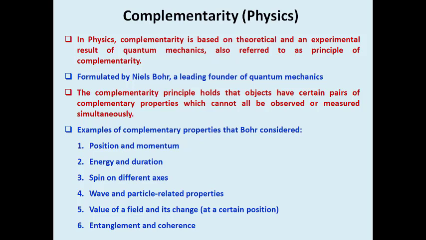Likewise, energy and duration, spin on different axes, wave and particle related properties, and the value of a field and its change. Likewise, entanglement and covariance. These are certain pairs of complementary properties which could not be measured exactly by using either wave nature alone or particle nature alone. We couldn't get the result by merging the simultaneous observation of both particle and wave nature.